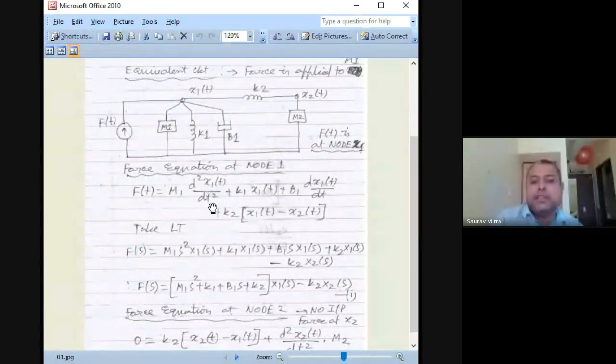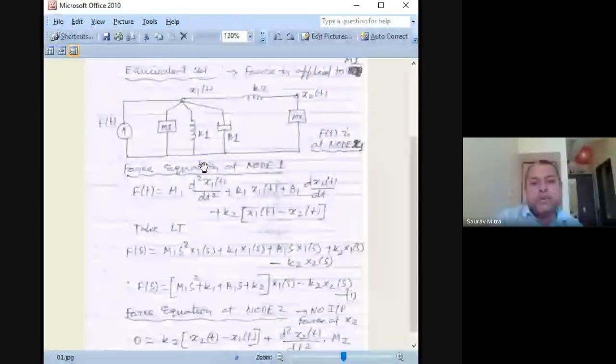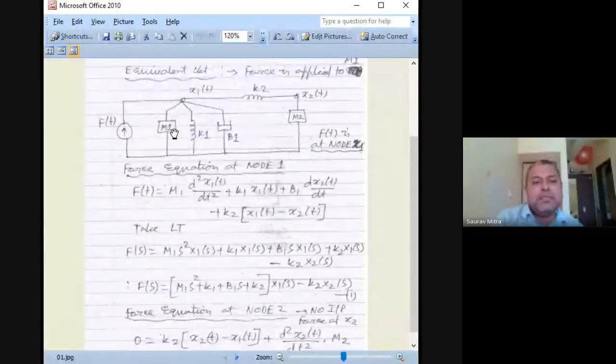So Ft is the input, M1 d2x1(t)/dt2 plus K1 x1(t). This is the zeroth order dynamics, this is the second order dynamics, and B1 is called the first order dynamics. So B1 dx1(t)/dt.